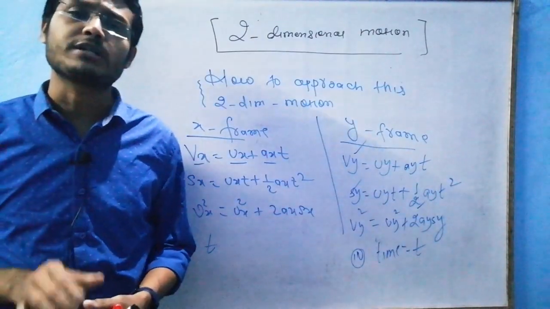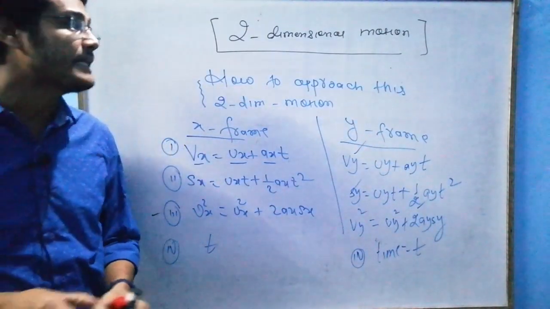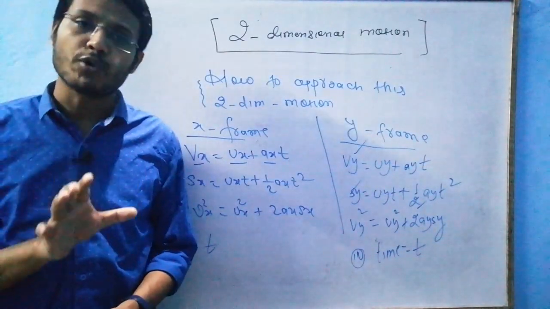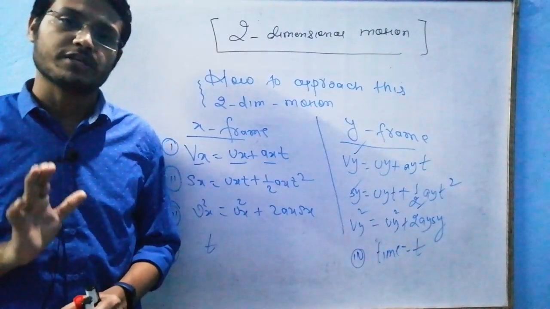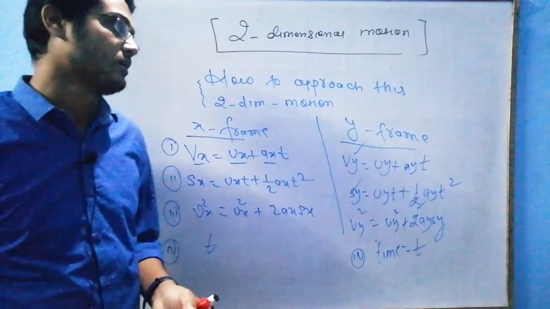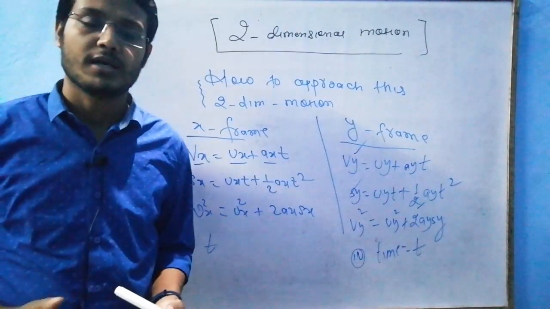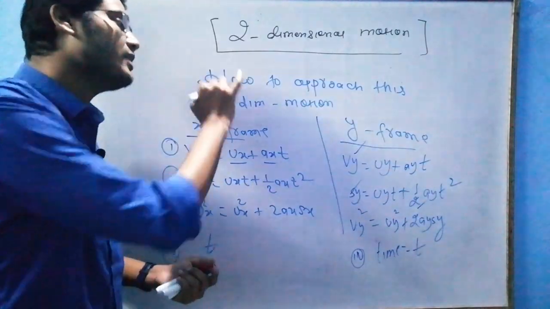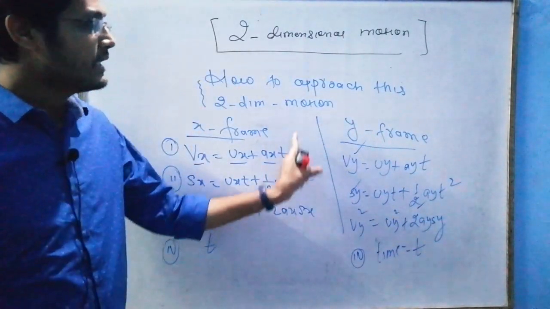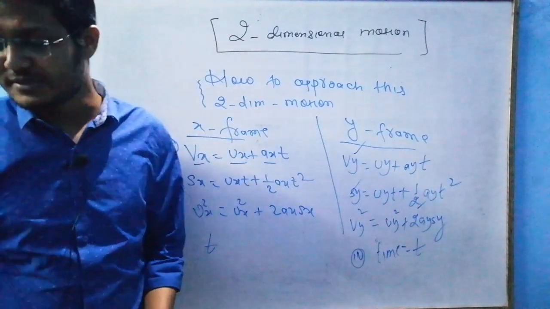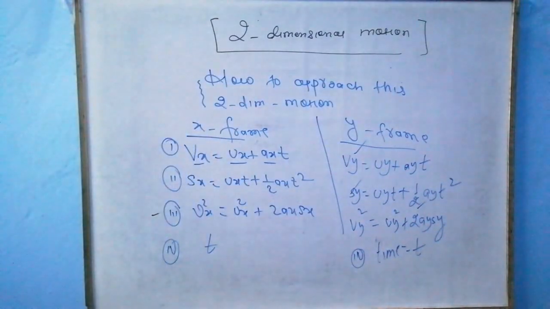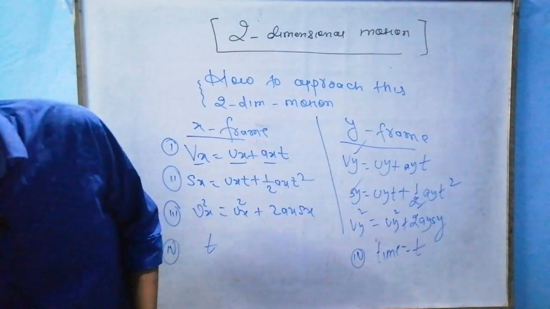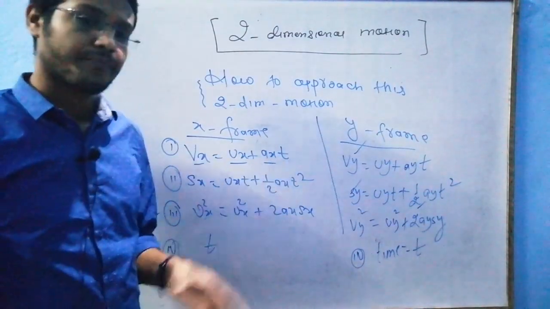Now we will see what the content is. What is the content inside two-dimensional motion? Look, sir, I'm going by sync. First of all, I haven't started the topic. I just gave you the feel of the topic. Then what is basically 2D? How to approach this 2D? In every problem, I will deal with the X frame and Y frame separately. You will see, sir, I will deal with them separately. Fine. So let us say this is done, sir. Can I rub this?